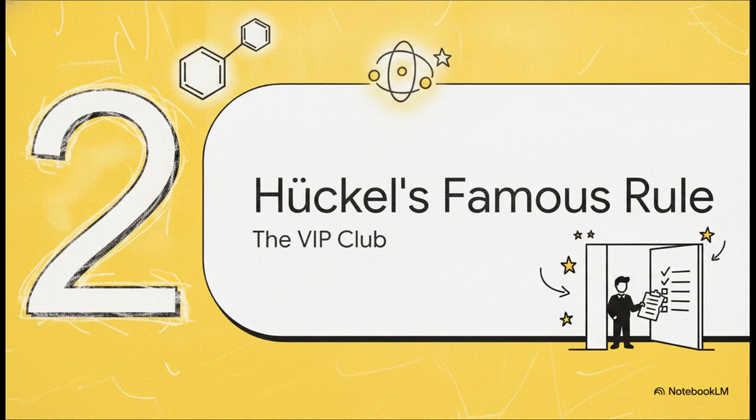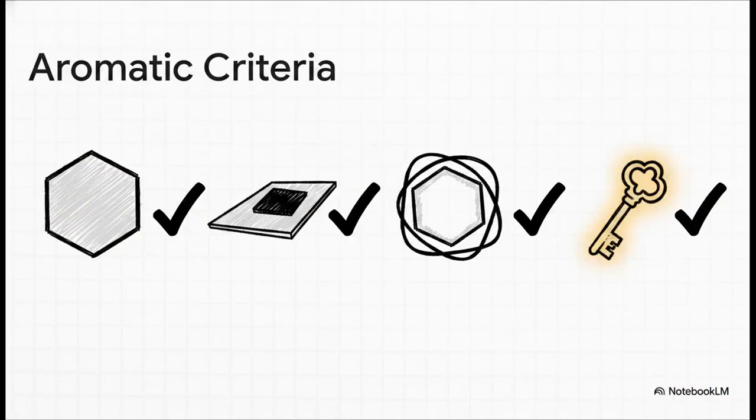Okay, Section 2, cracking Huckel's famous rule, the VIP Club. So how exactly does a molecule get this structural armor? How does it actually gain entry into what is essentially the ultimate VIP club of molecular stability? Well, it has to pass a really strict test.